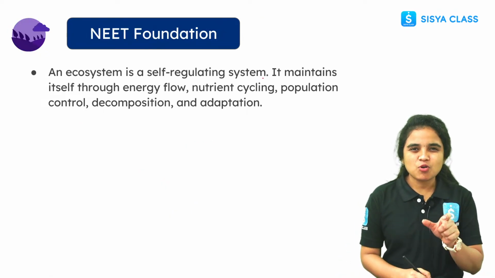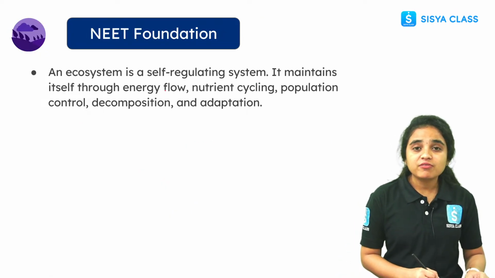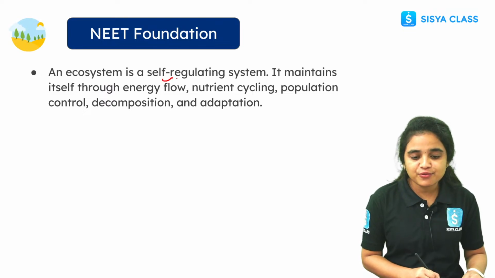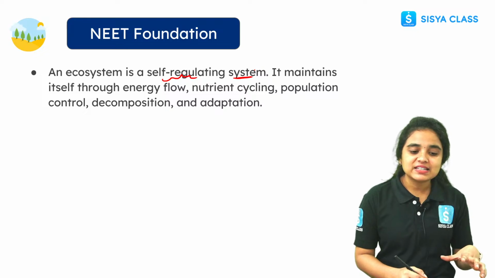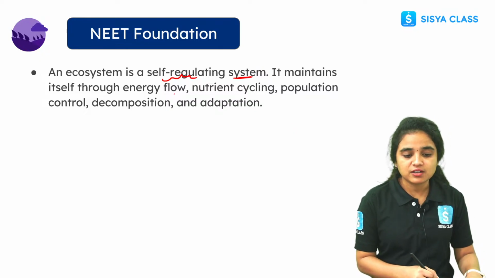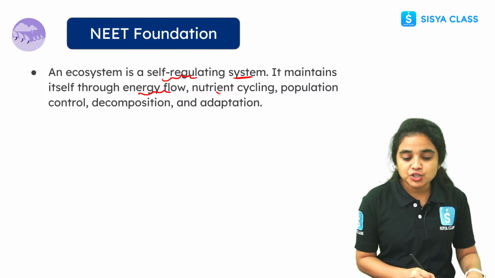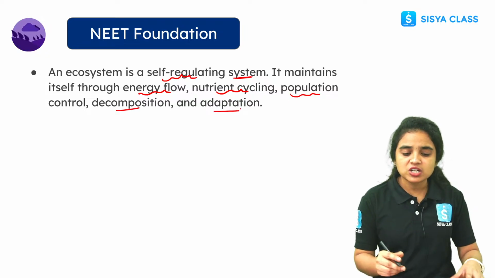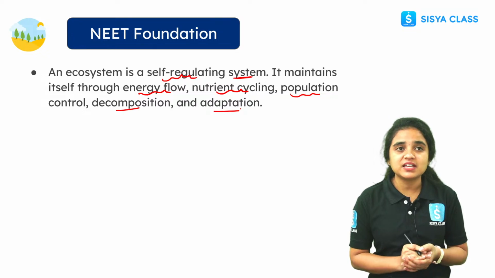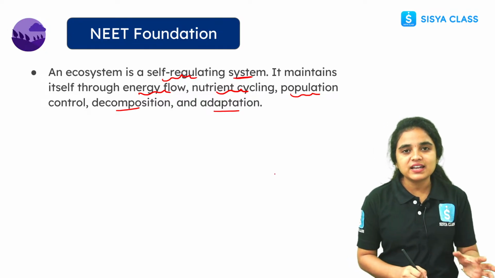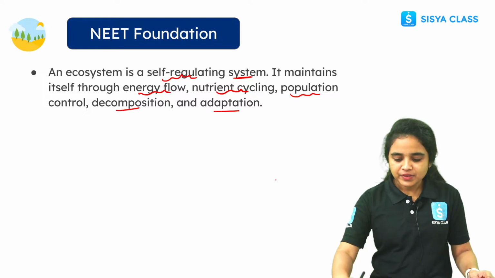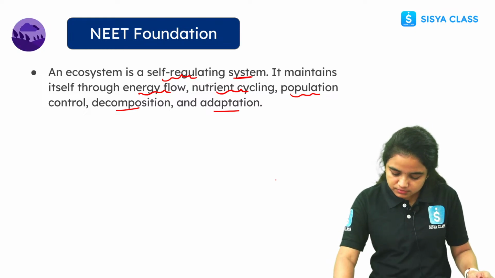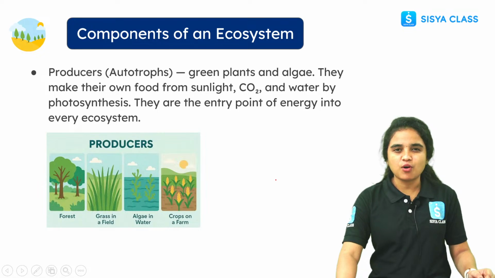Now let us see a small, neat foundation tip. The ecosystem is a self-regulating system, and it maintains itself through energy flow, nutrient cycling, population control, decomposition and adaptation. Everything happens self-regulatingly, and that we call an ecosystem. So this is the ecosystem foundation tip.